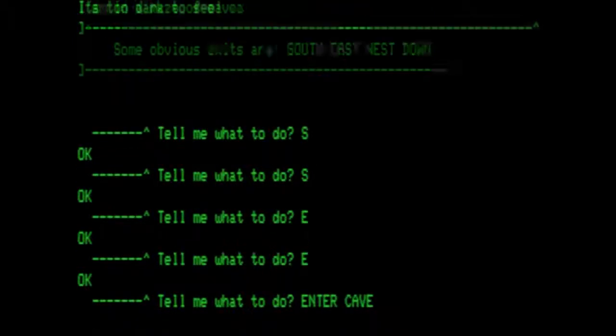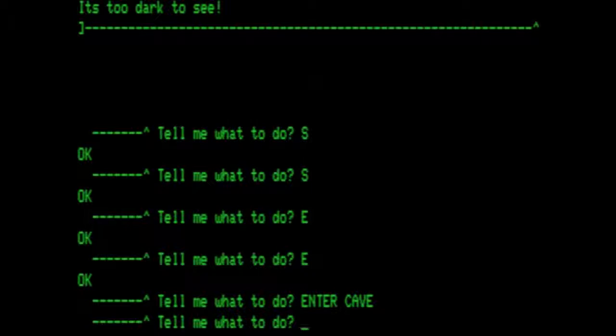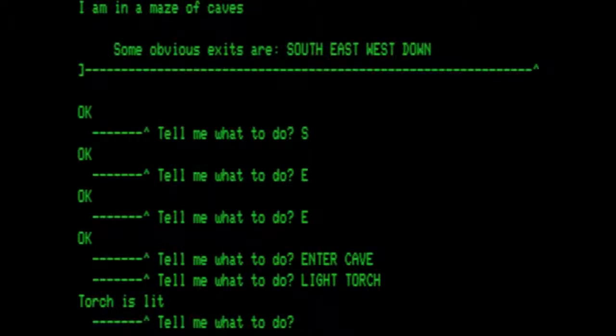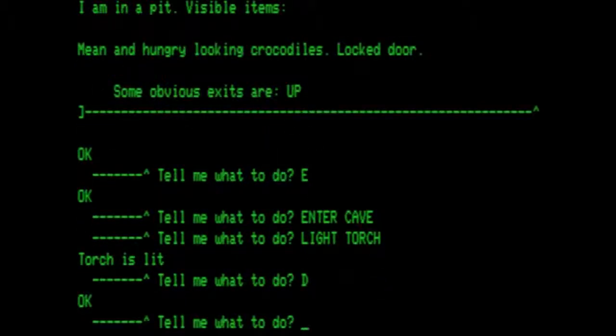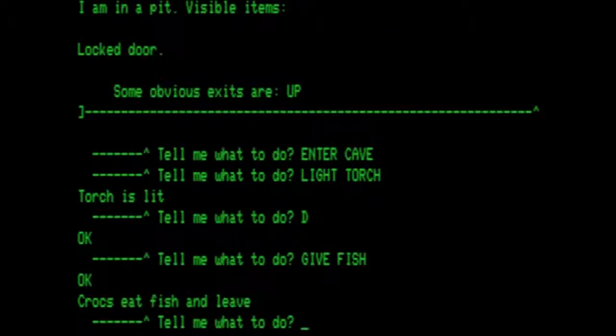So we enter a cave where it is too dark to see. Light our torch. It's a good thing we have matches. A maze of caves, obvious exits, south, east, west, and down. So we are going to go down. In a pit, visible items, mean and hungry looking crocodiles, locked door. This is what we needed the fish for. Let's give the fish to the crocodiles. The crocs eat the fish and leave. Now there's just the locked door.